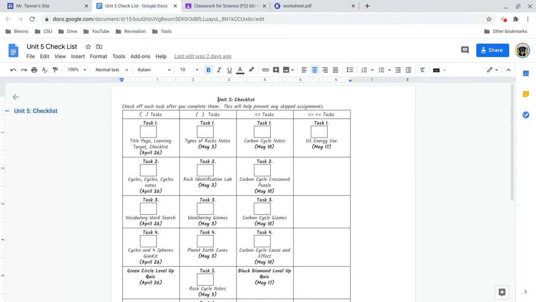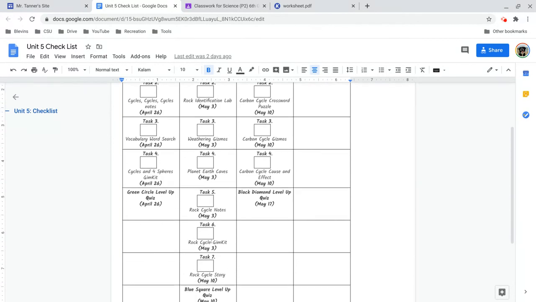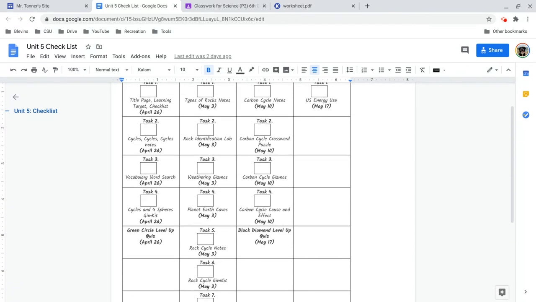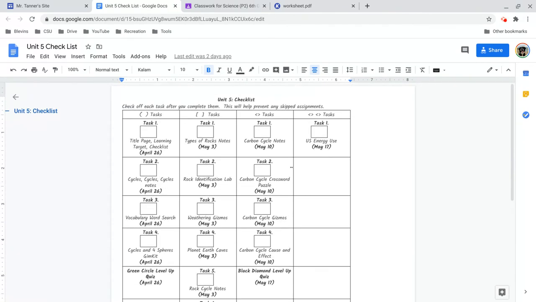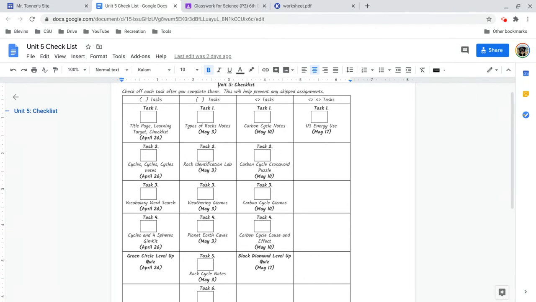But if you look at blue square, which is a much longer section, some of the assignments are due May 3rd, and some of them are not due until May 10th, because I didn't think it was a fair amount of work to complete in a single week. Black diamond gets switched around a little bit too: some of the work is due May 10th, some of it is due May 17th, along with the double black diamond task. So you still have 4 weeks to complete everything, but I mostly split up the blue square tasks because it was a much longer section than any of the other sections. So please be aware that there's separate due dates for some of the tasks within blue square and black diamond.